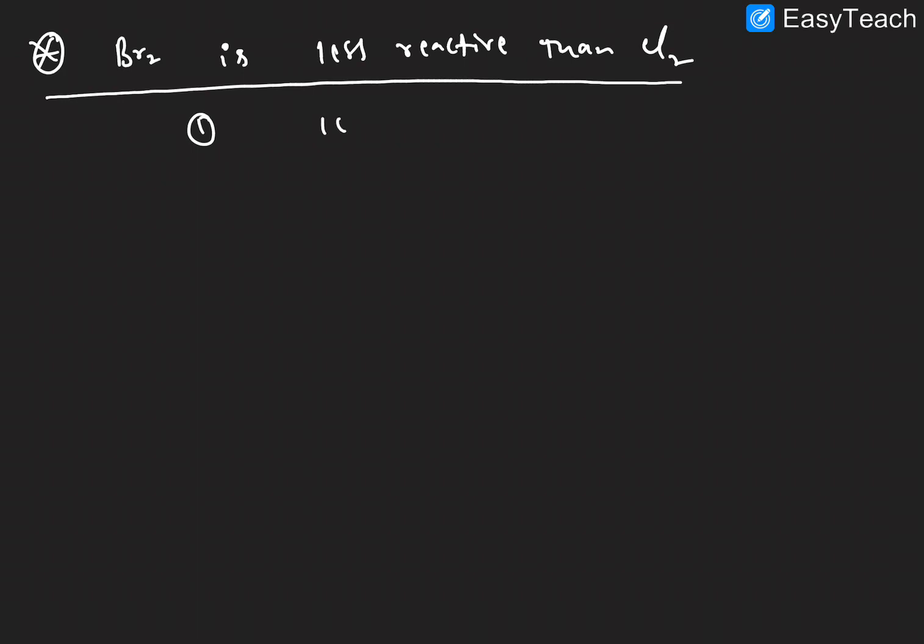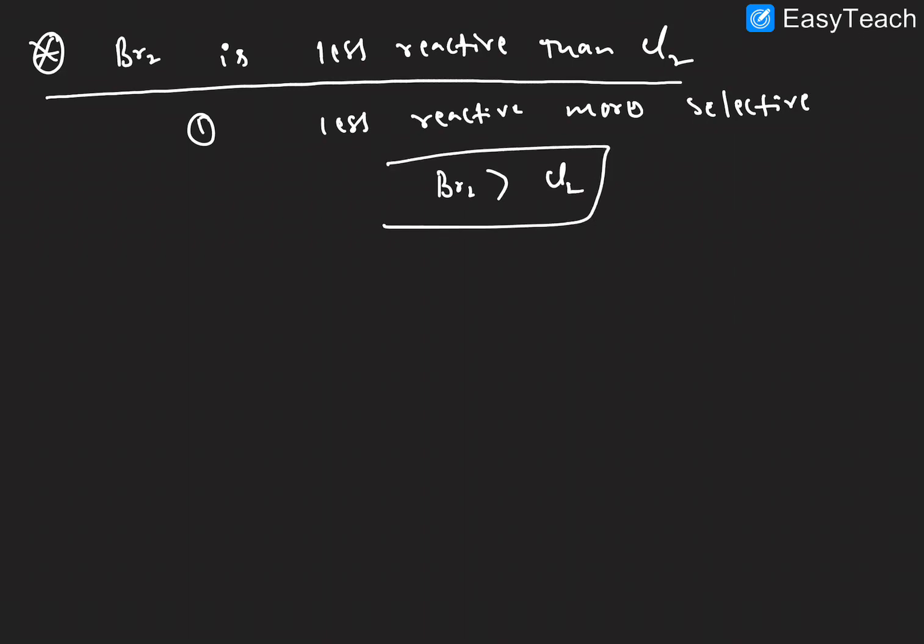Which one is less reactive? Less reactive is more selective, right? So that means the selective reagent Br2 is more selective than chlorine because it is less reactive, right?